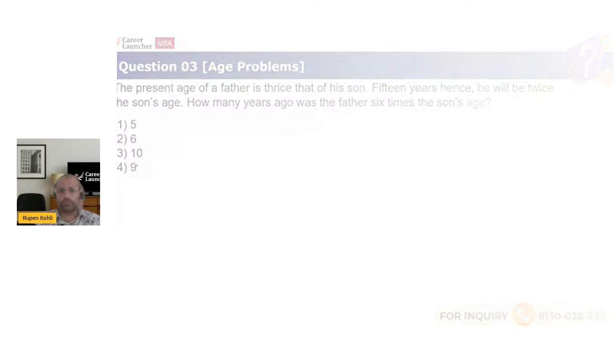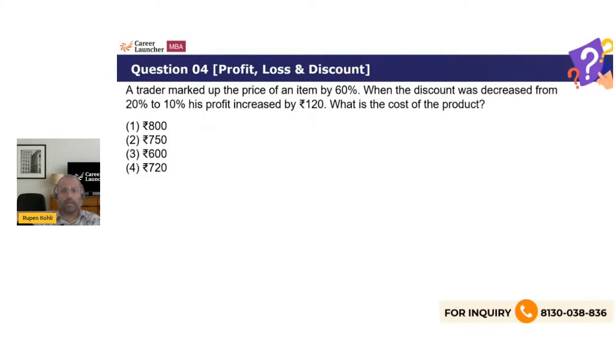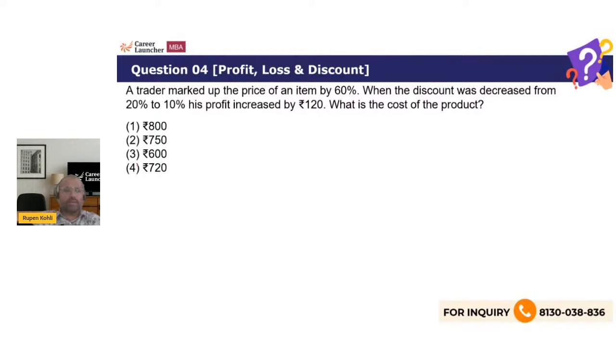Here we go. A trader marked up the price of an item by 60%. When the discount was decreased from 20 to 10%, his profit increased by 120 rupees. What's the cost of the product? Here we go.